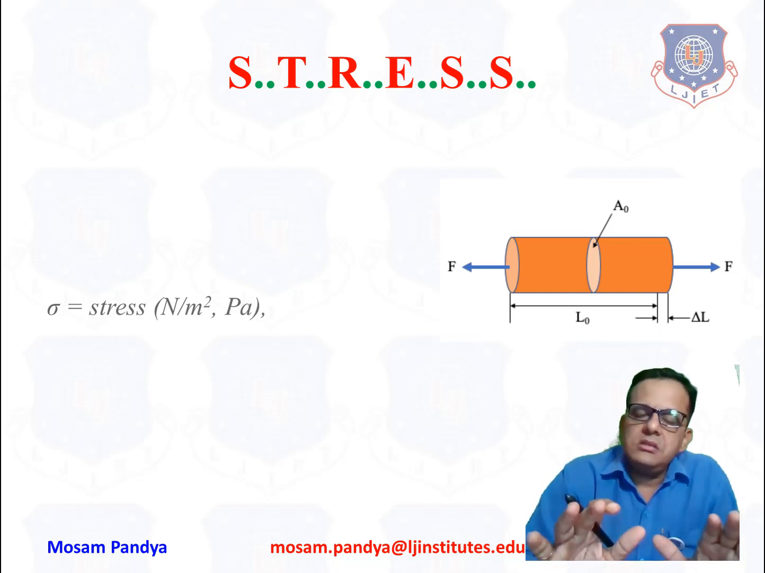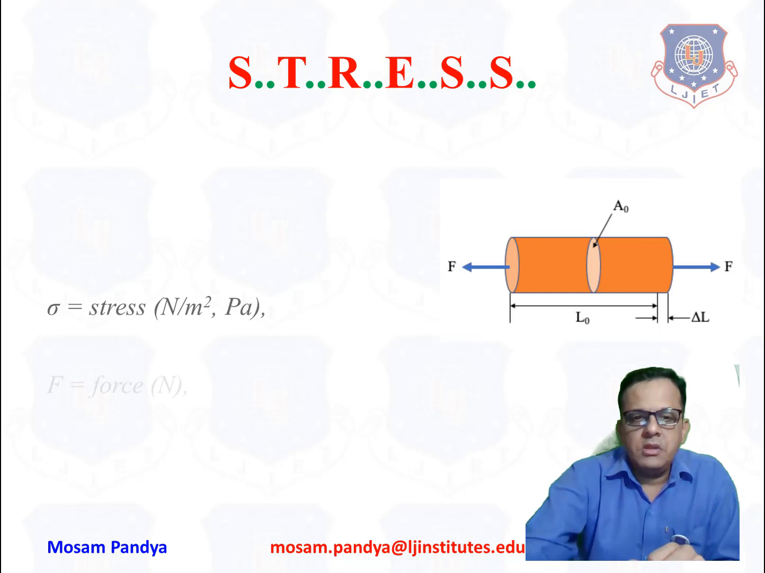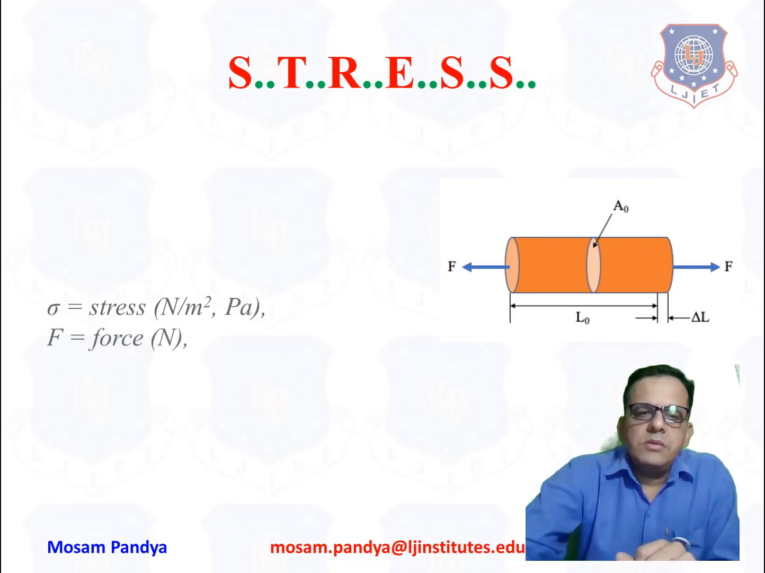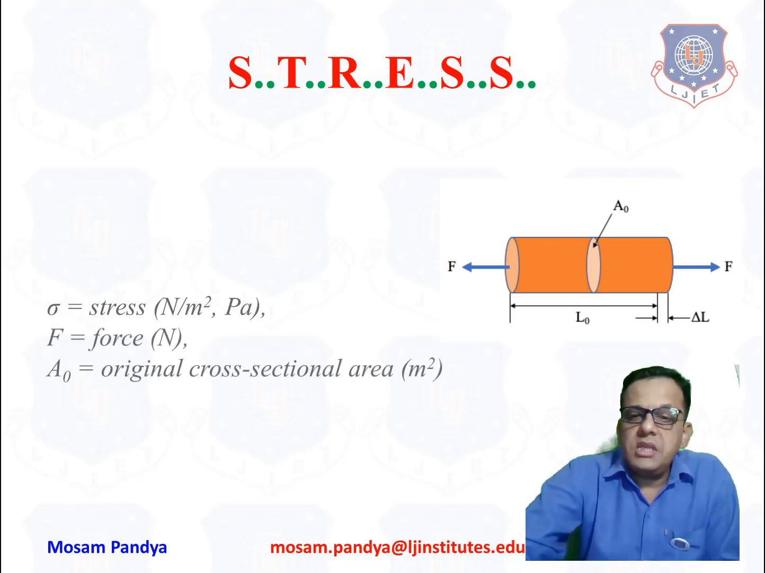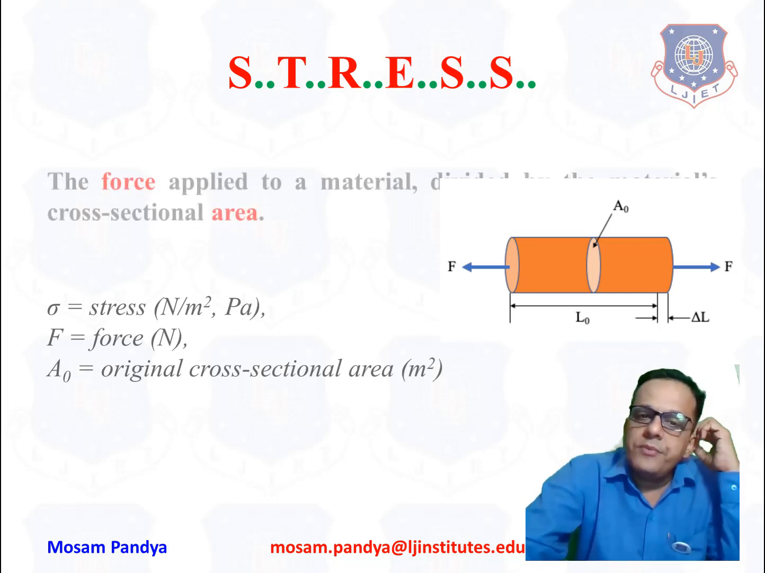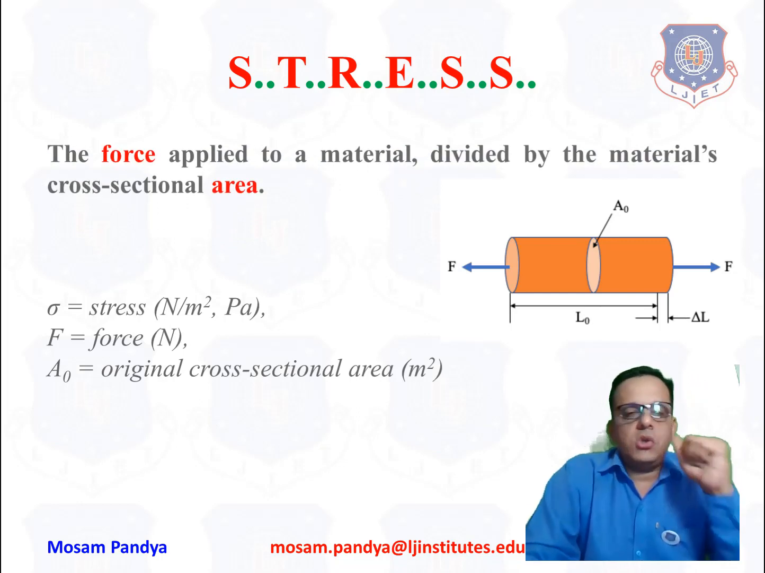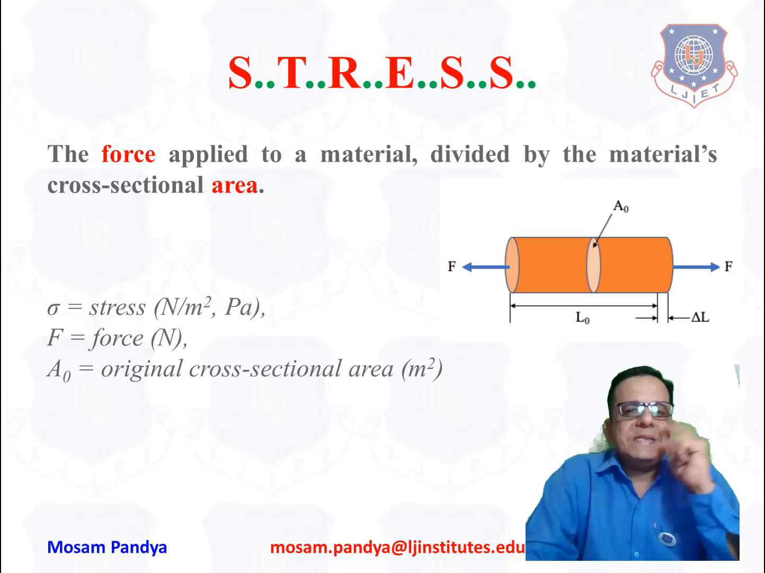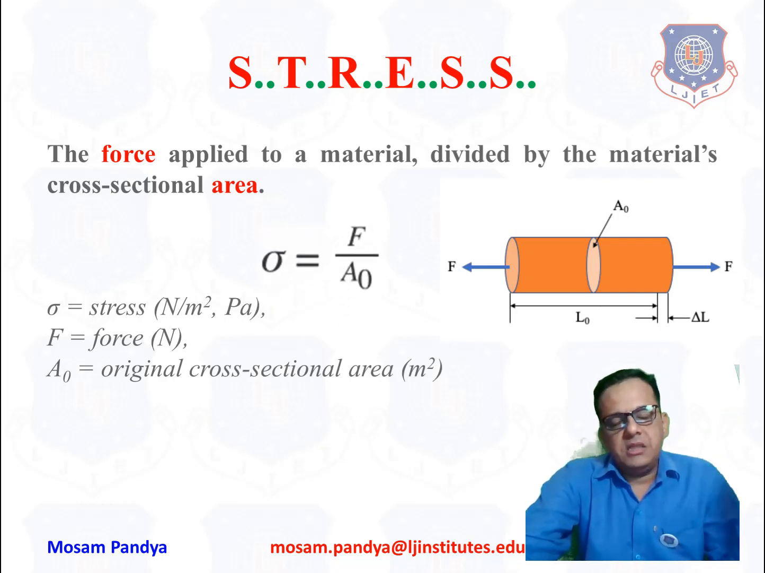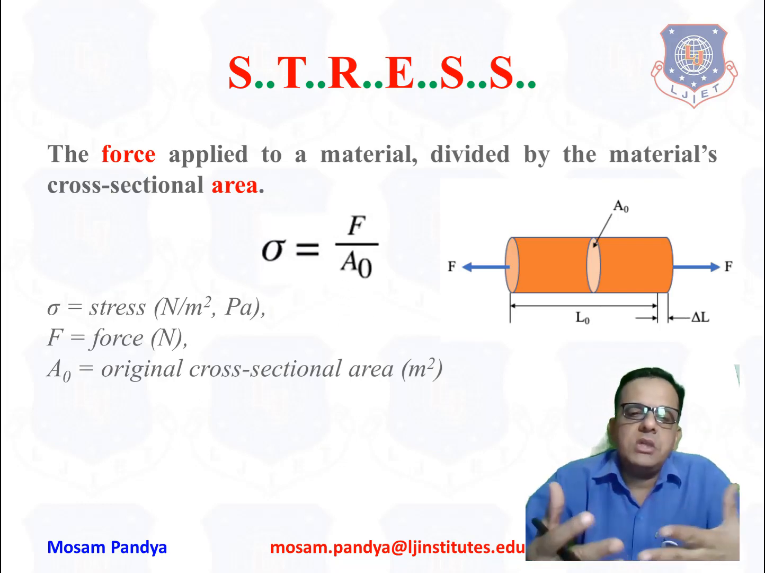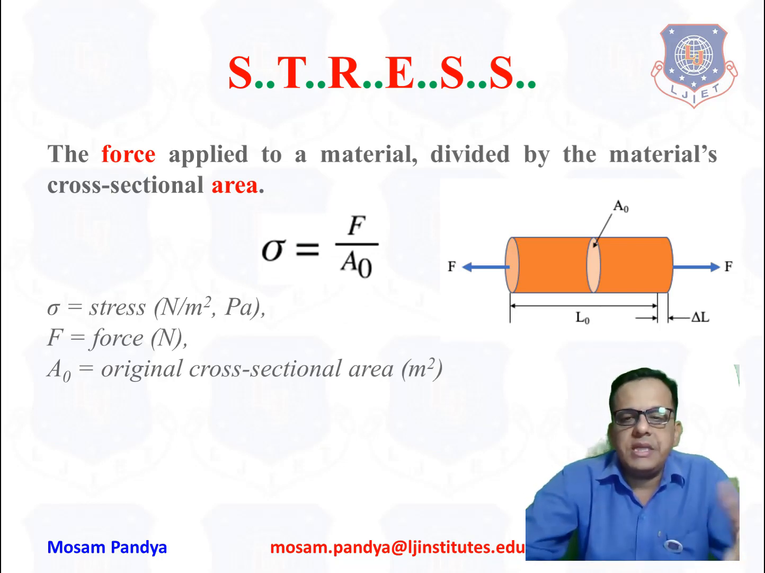It has the unit of pressure only. So force and original cross section area, as SI units, the Newton for the force and meter square for cross section area. So force applied to a material divided by the material's cross section area is defined as stress. And the simple formula, mathematically, is sigma equals F upon A0.